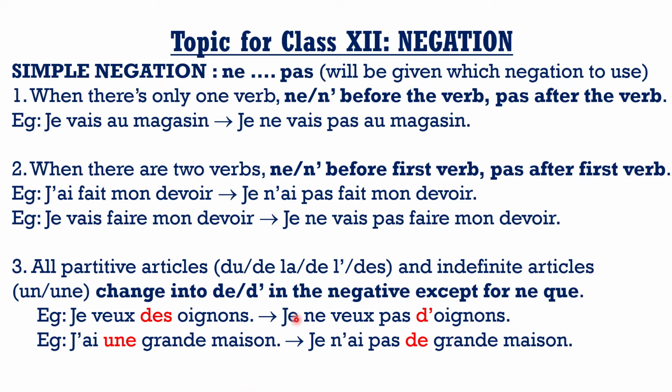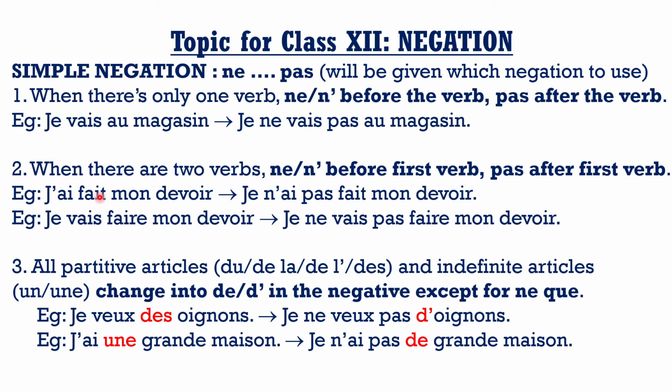So the basic rules are that when there's only one verb, the ne goes before the verb and the pas goes after the verb. You wrap the ne and pas around that single verb. So for example, je vais au magasin becomes je ne vais pas au magasin. Then when you have two verbs in the sentence, no matter if one is conjugated and one is in the infinitive, that doesn't matter here. When there are two verbs, the ne and pas wrap around the first verb.